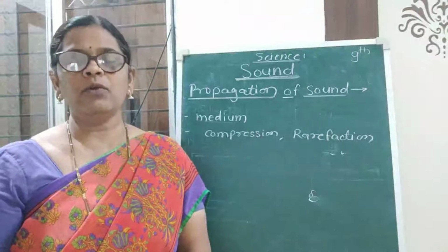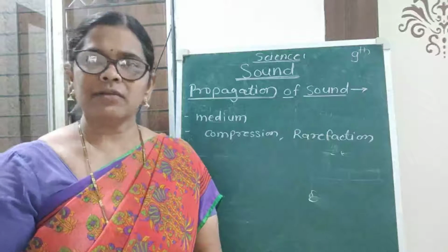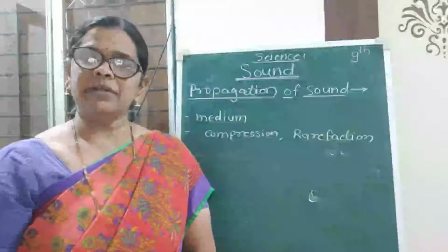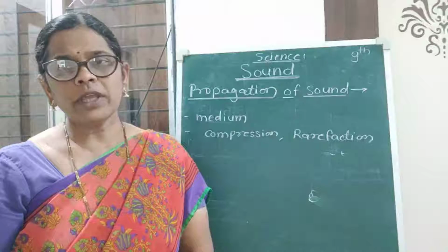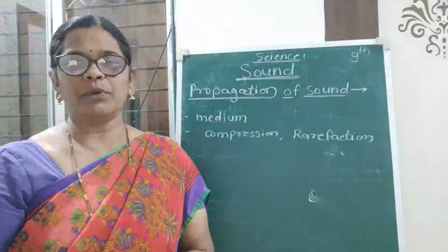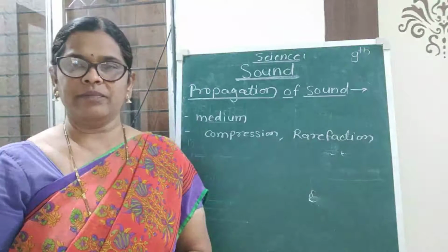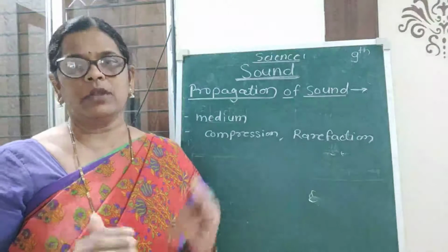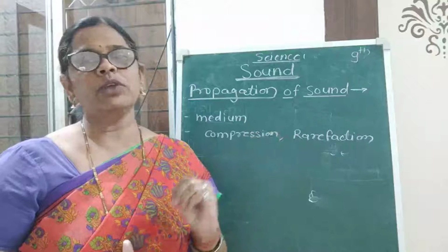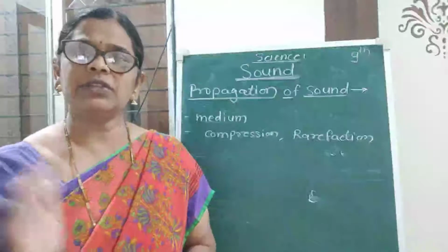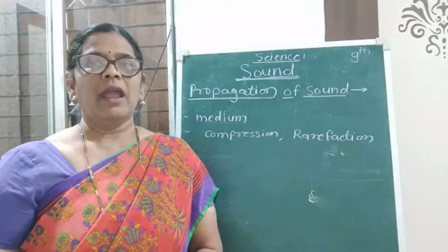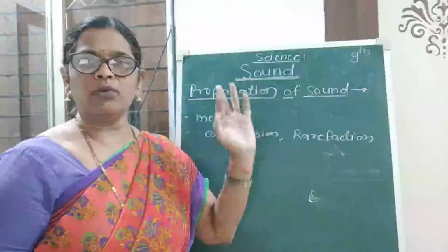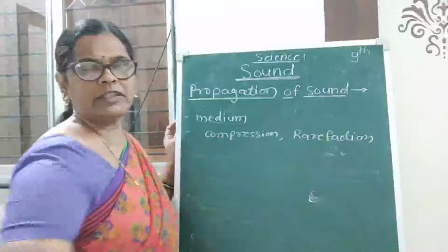In the last video, we completed some basic concepts related to the chapter sound. Also, we have seen how sound is produced in a medium. We have completed two types of waves. The first type is longitudinal waves and the second type is transverse waves. And also we have seen that for propagation of sound waves, a medium is necessary.